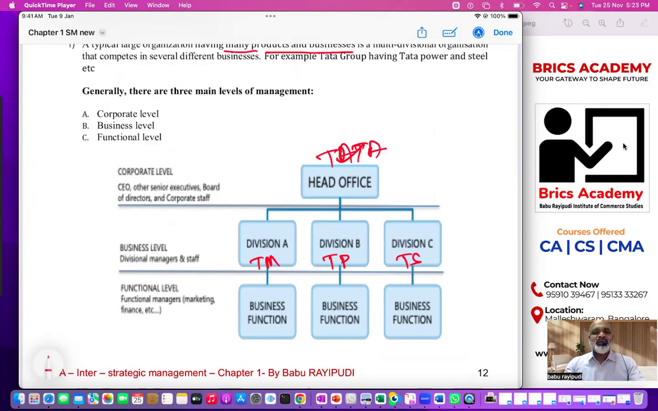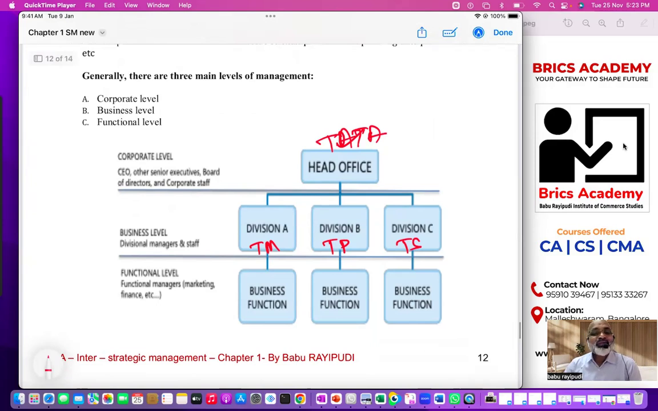That means the corporate level manager says, guys, let us start an education business. Then one division will be school, one division will be university, like this. Let us start textile. So textile is one business, education is one business, banking is one business, software is one business, like this. You got my point?